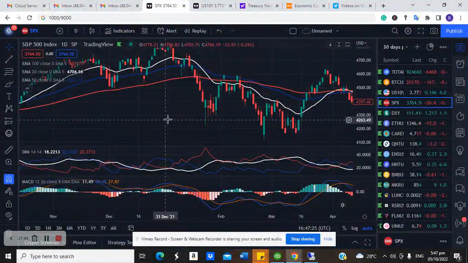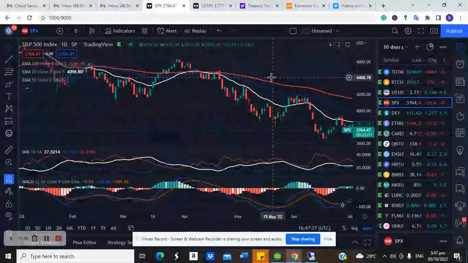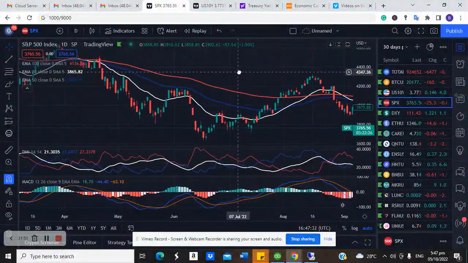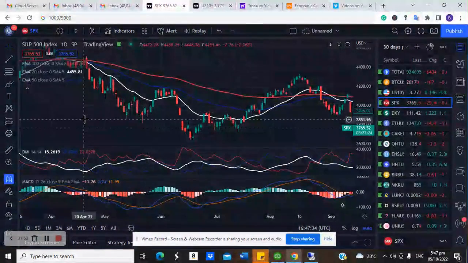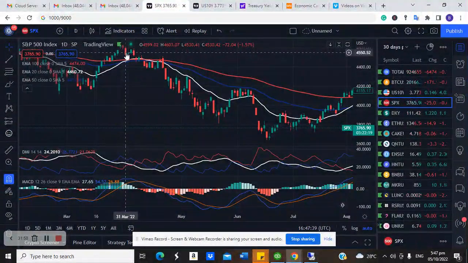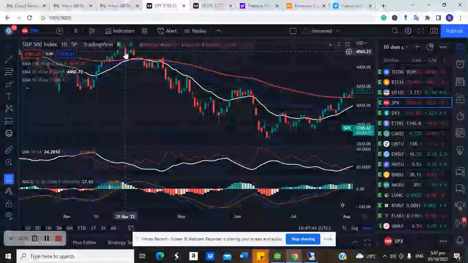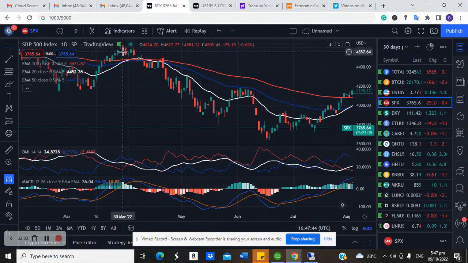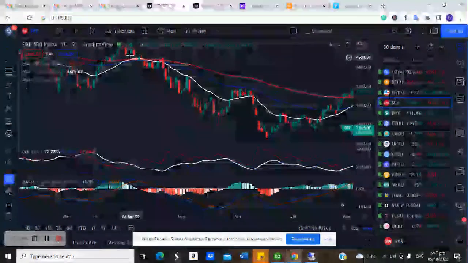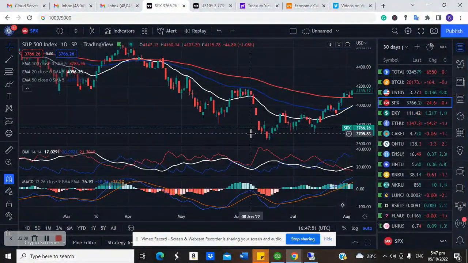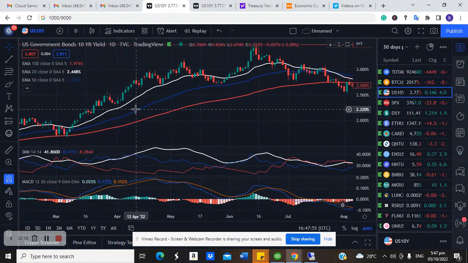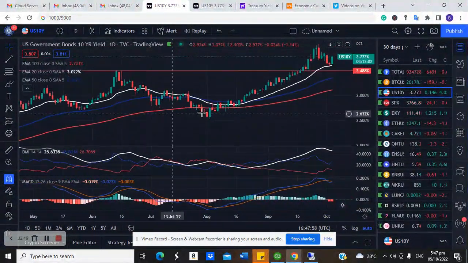Let's see what happened. SPS between March and May. So this is SPS. You can see here from March, SPS is the index that tracks performance of the top 500 companies in the stock market. You can see how it followed with a downtrend. You can see right here. So if you're looking at where SPS is going right now, pay attention to the 10-year treasury yield. It will most likely tell you where it's going.